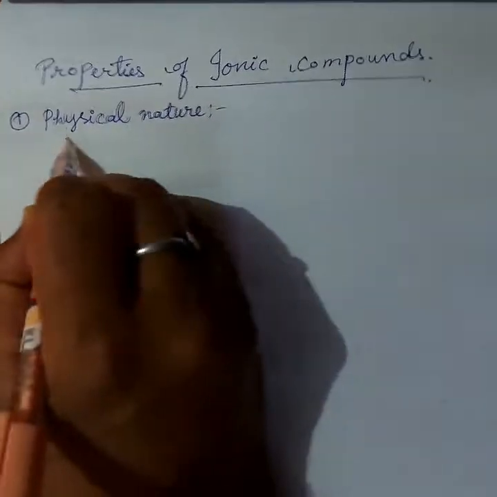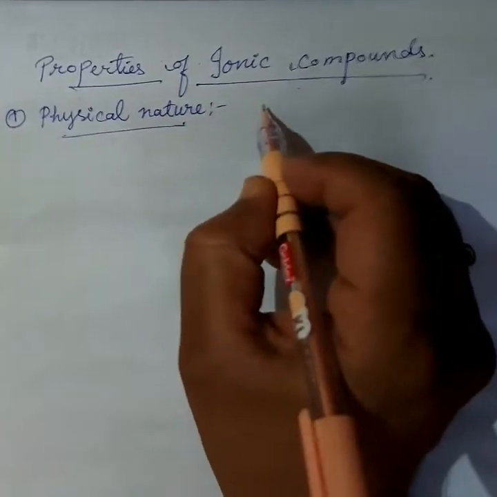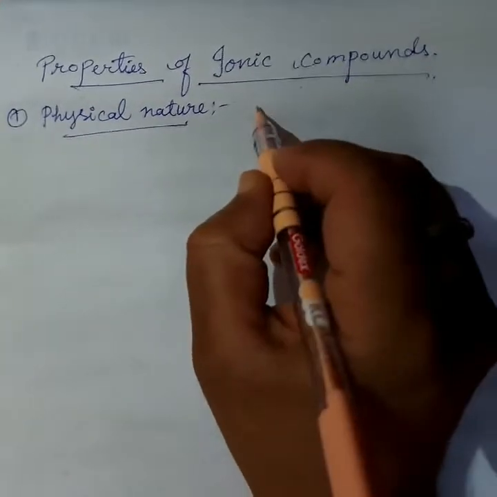What is the physical nature of ionic compounds? They are generally hard, that is, solid in state.